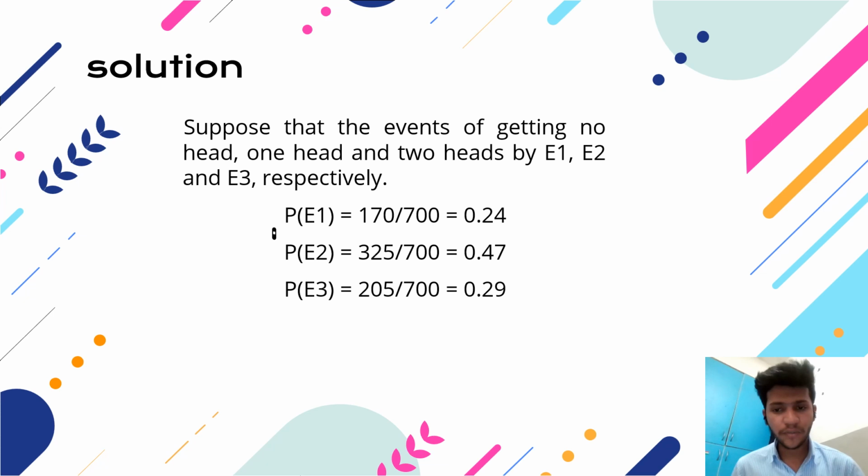Solution. Suppose that the events of getting no head, one head and two heads are E1, E2 and E3 respectively. P of E1 is equal to 170 upon 700, that is equal to 0.24. P of E2 is equal to 325 upon 700, that is equal to 0.47. And P of E3 is equal to 205 upon 700, that is equal to 0.29.